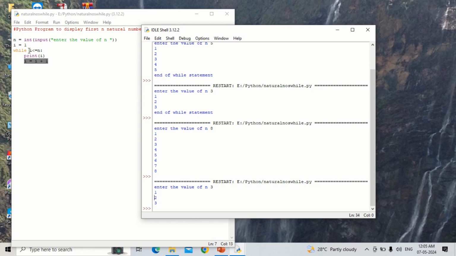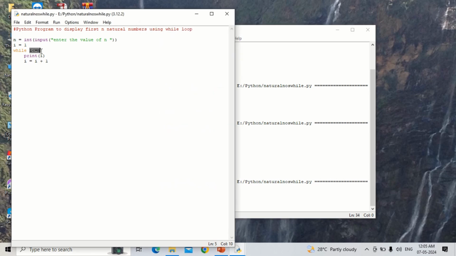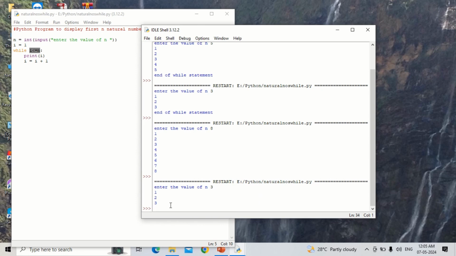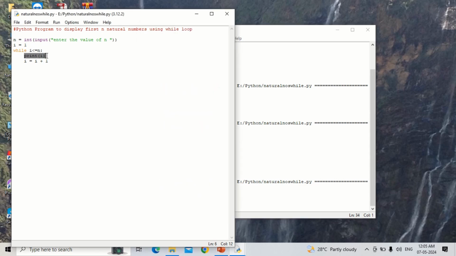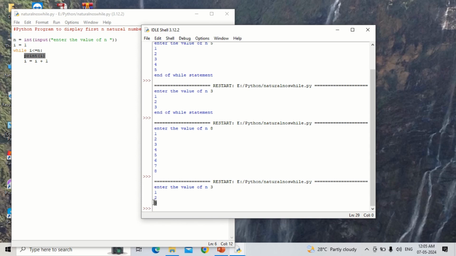Then again it checks the condition: i is less than or equal to n. So the i value is now 3 and the n value is 3. That is, 3 is less than or equal to 3. The condition becomes true. Therefore it enters the body of the loop. It displays the value of i. That is print i. That means it will display the value 3.